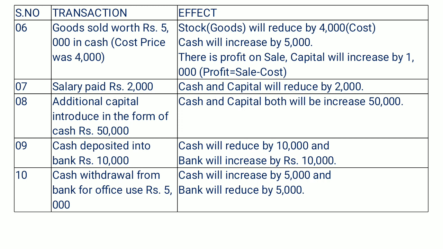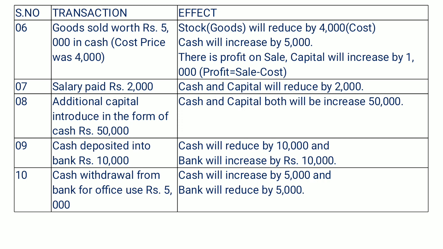Okay, the next question number 7, salary paid rupees 2,000. Once you pay salary, it will reduce our cash. If we pay by cheque, it will reduce our bank. So cash is going to decrease by 2,000 rupees. But all the income increases our capital, and all the expenses decrease our capital. So our capital will also reduce by 2,000.